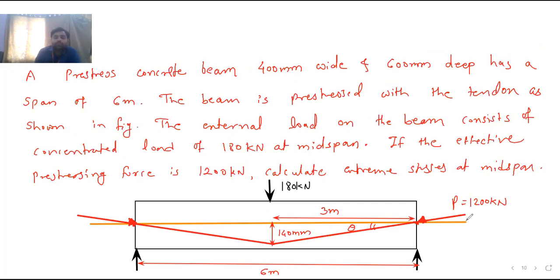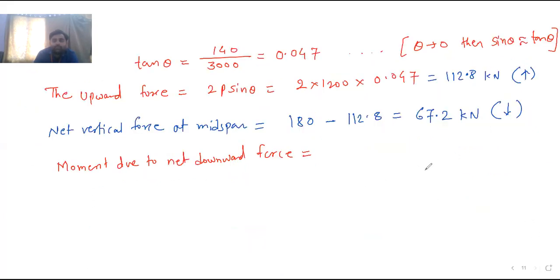WL/4. Your answer is correct, but we use WL/4 only when the point load is acting exactly at the center. If the point load is not acting at the center, what is the formula to calculate maximum bending moment? WAB/L. Okay, that is the generalized formula. I don't remember these particular formulas, but you should always remember the generalized formula WAB/L.